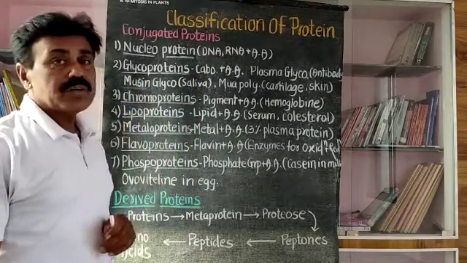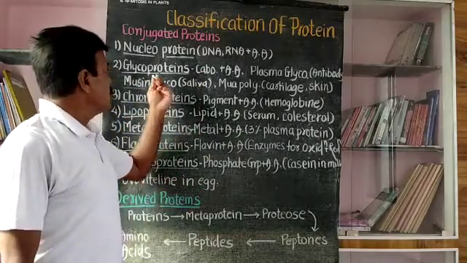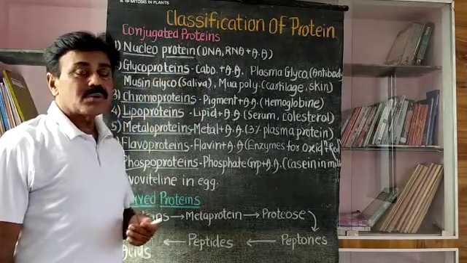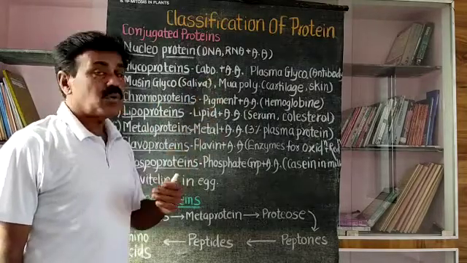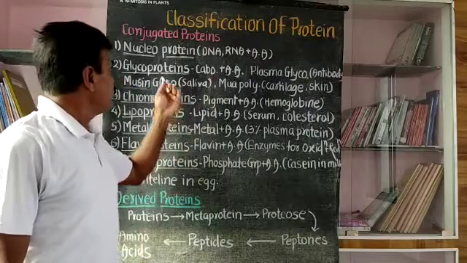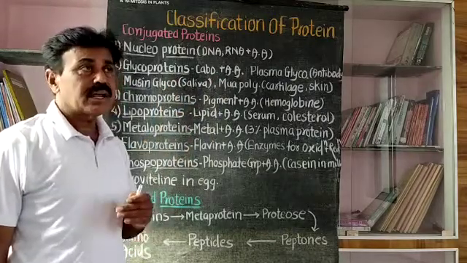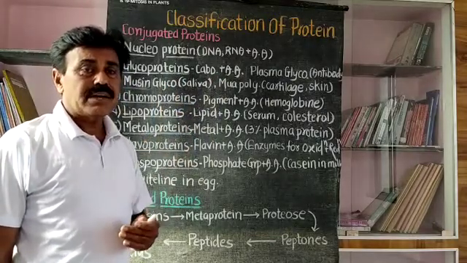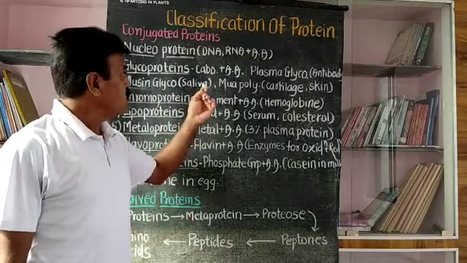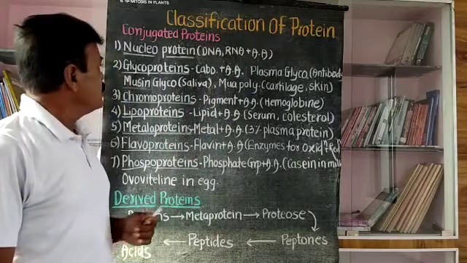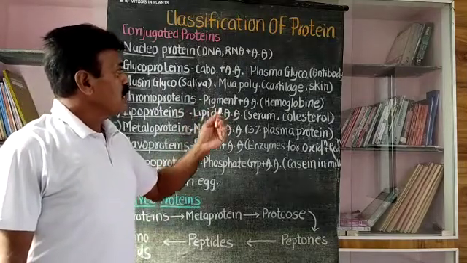Then the second conjugated protein is called a glycoprotein, and these glycoproteins are simply amino acids along with a small amount of carbohydrate. At that time it is called a glycoprotein. That means glycoproteins are made up of amino acids along with some amount of carbohydrate, and these glycoproteins have some examples.